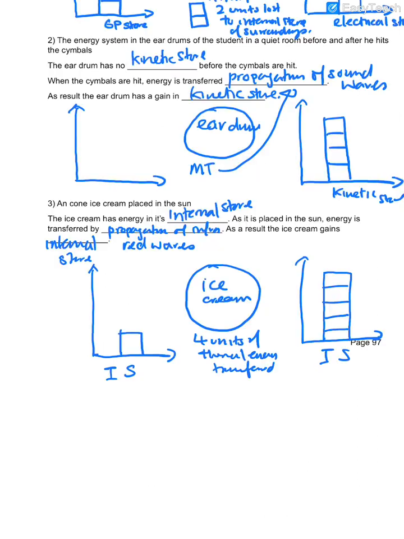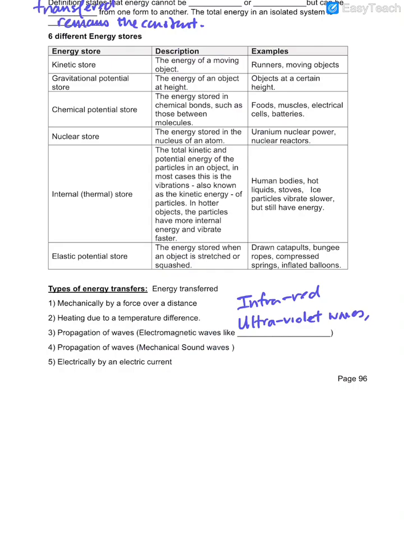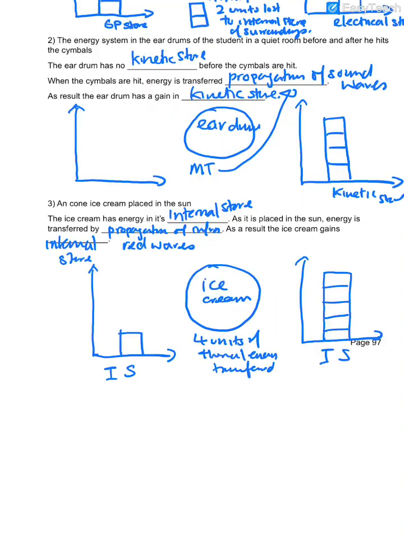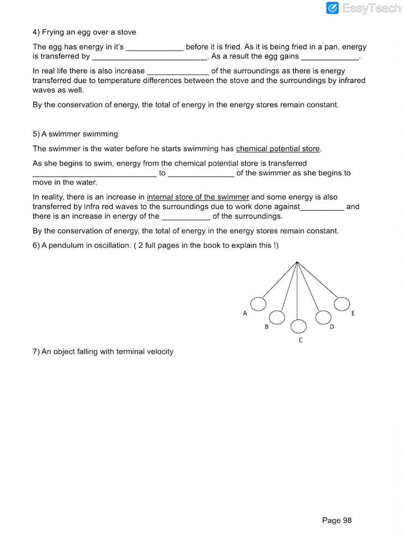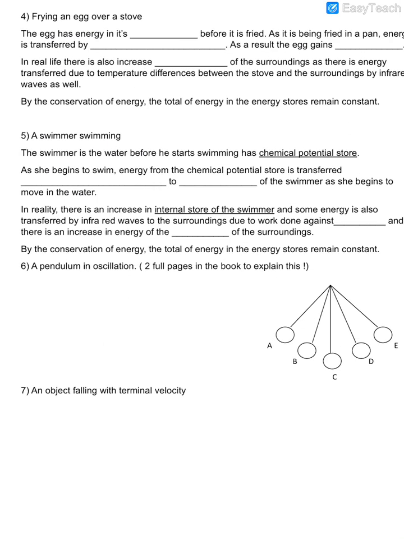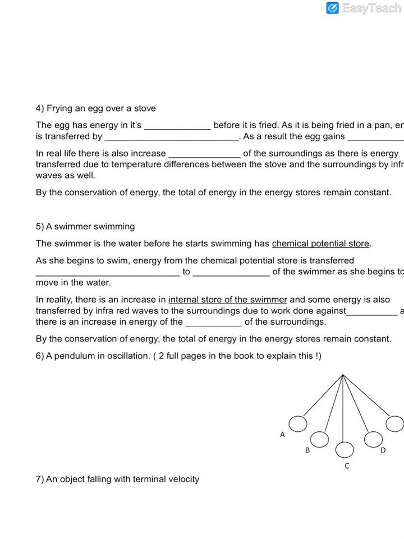Heating due to what? Temperature difference, right? Because the frying pan and the egg will have a temperature difference, right? So this one, the egg is in its internal store.